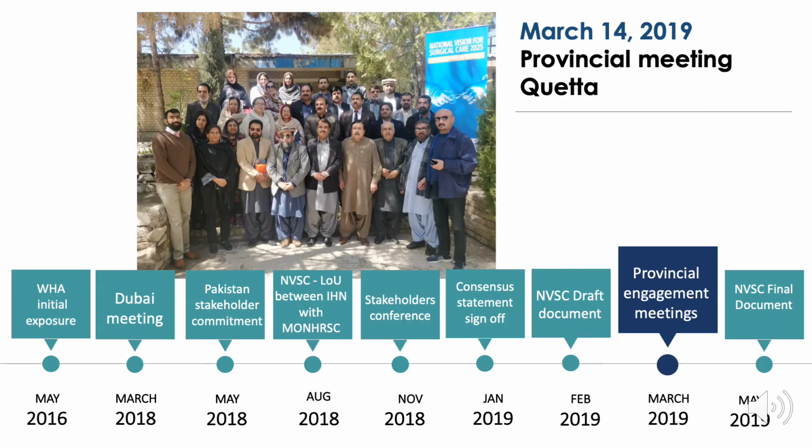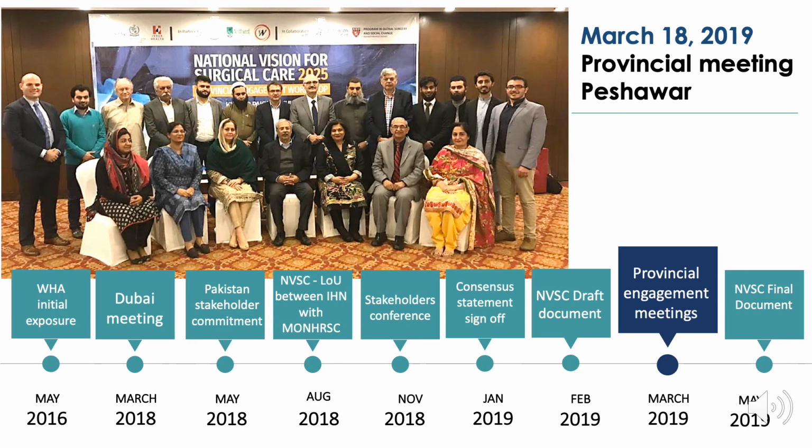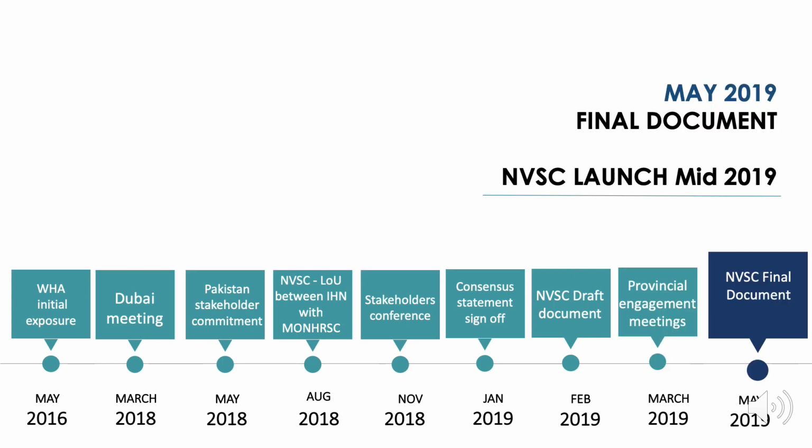Following drafting of the document, the technical working group and steering committee team took the draft to each of the 4 Pakistani provinces, first in Quetta, then Lahore, then Karachi, and then Peshawar, where provincial engagement meetings gave each province and stakeholders there an opportunity to give comments and feedback on the national document and outline changes they thought were important before national policy was put forward. Following the provincial engagement meetings, the technical working group is finalizing the National Vision for Surgical Care document, incorporating all of the provincial feedback and going forward with a unified national document.